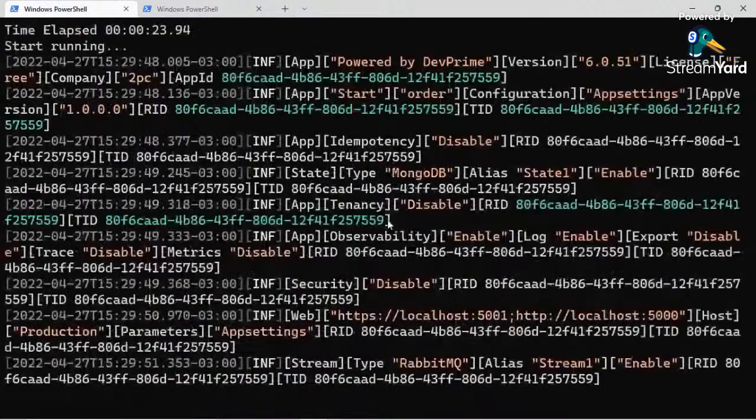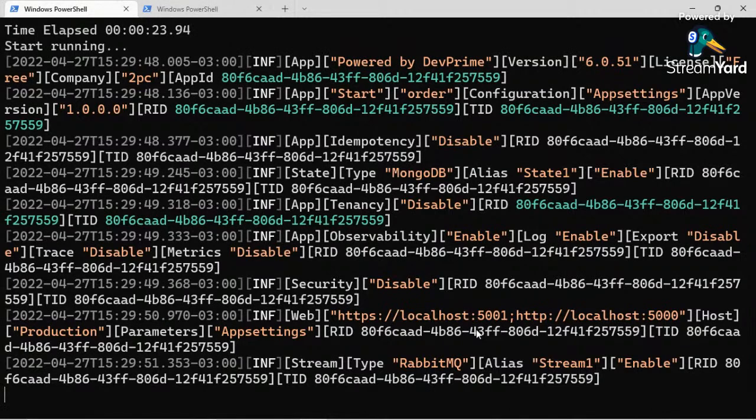So here is our microservice. It's up and running. And the first thing we are about to notice is a log, a smart behavior. When we created this microservice, DevPrime told us that it's a production-ready microservice, so it got some smart behaviors like this one here. I got a log which shows me every detail of the process that runs inside my application, and I don't need to make any extra effort to have it, because all DevPrime microservices got it by default.